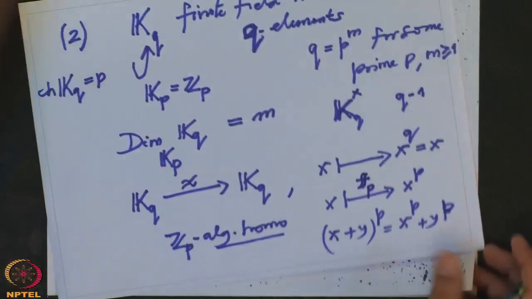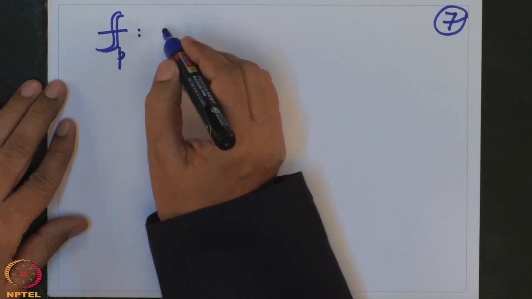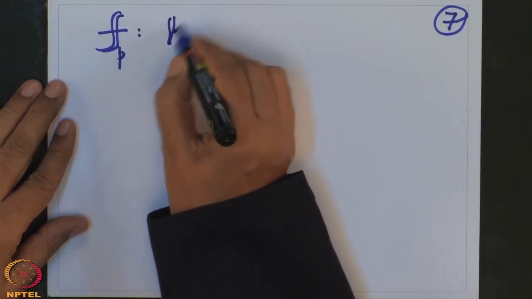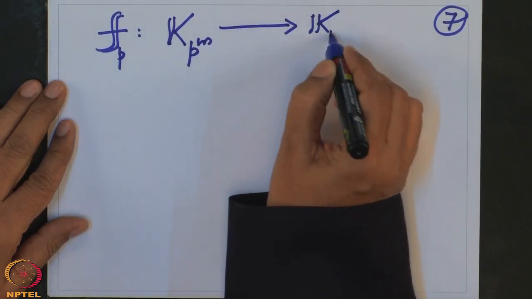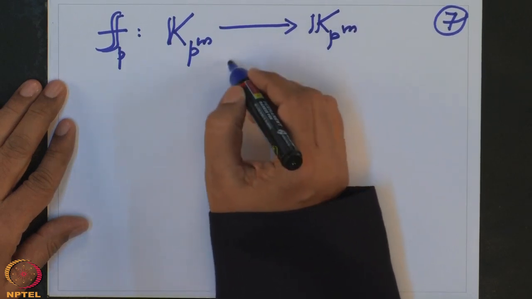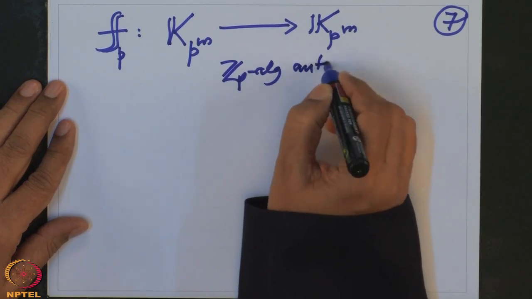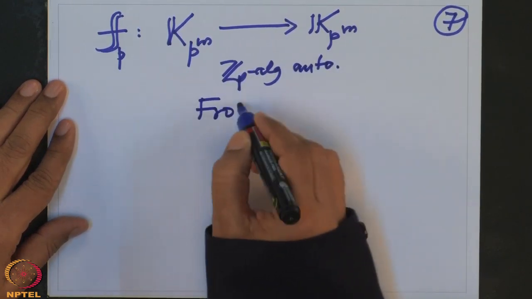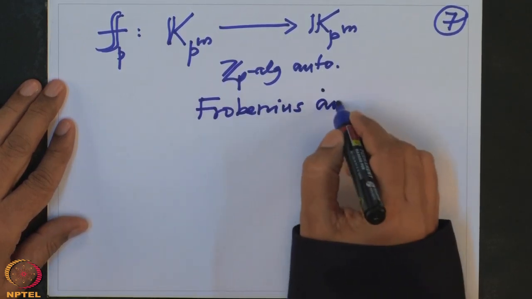So I will use the next page. This map F_p is a map from, instead of q I will write p^m because then it is more visible, K_{p^m} to K_{p^m}. This is a Z_p algebra homomorphism, an algebra automorphism, that is what we have checked. This is called the Frobenius automorphism.